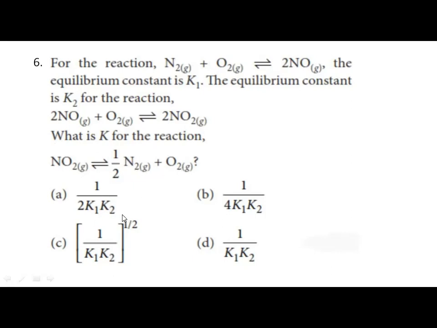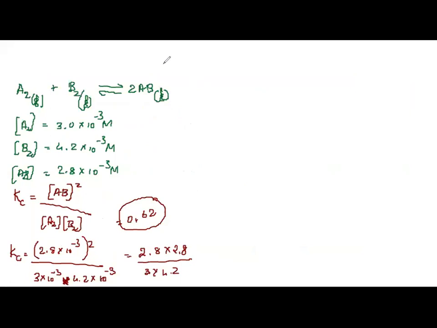The options are: 1 by 2 K1 K2, 1 by 4 K1 into K2, 1 by K1 into K2 the whole raised to 1 by 2, or 1 by K1 into K2. Okay, again write the reactions. What are the reactions given here?